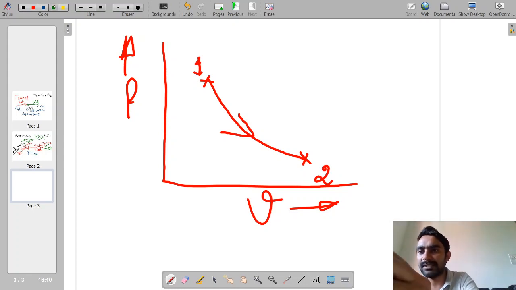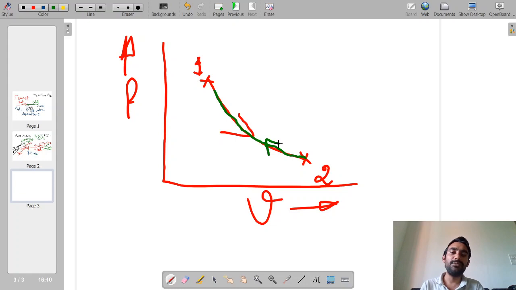The meaning of this reversibility is that if this process has taken this particular path while changing its state from point number 1 to point number 2, it will take exactly the same path once again when moving from point 2 to point 1. So for a reversible process, the path of the process will be exactly the same in the forward and the reverse direction. However, for an irreversible process, this may not be true.